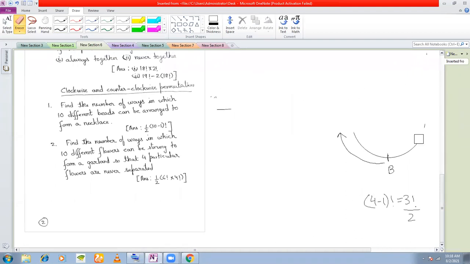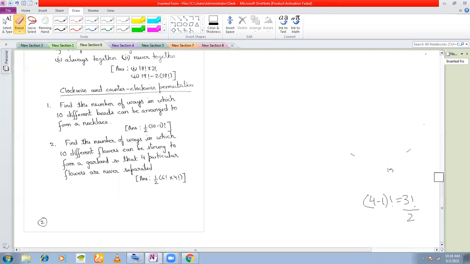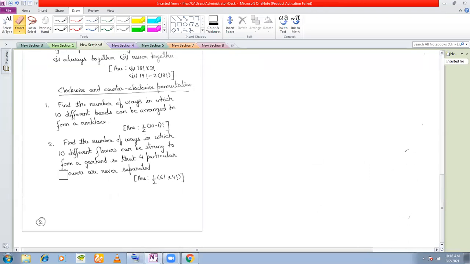In case of making a garland or a necklace, which is also a circular arrangement, since there we are not distinguishing between the clockwise and anti-clockwise arrangements, that is why here we divide it by 2. Let's see this first problem here. Find the number of ways in which 10 different beads can be arranged to form a necklace.